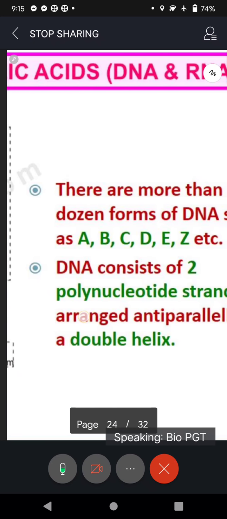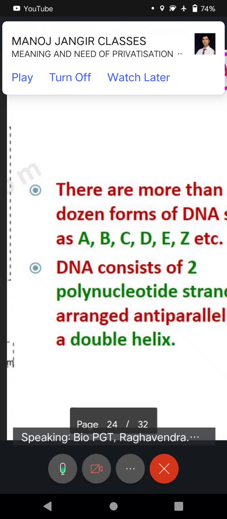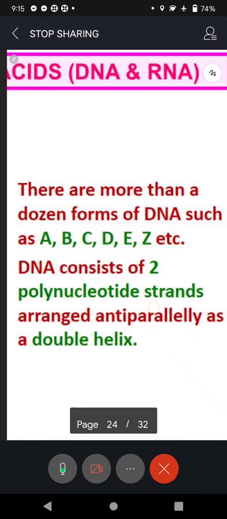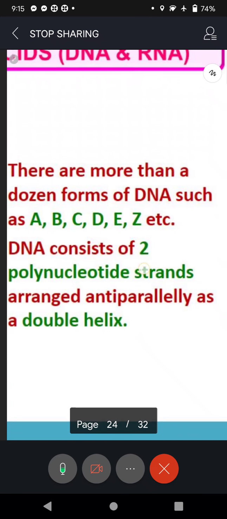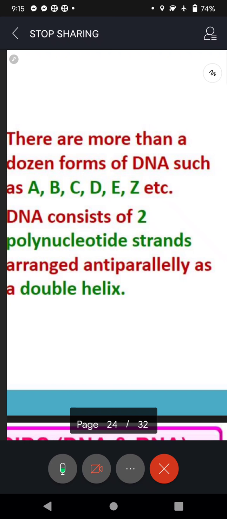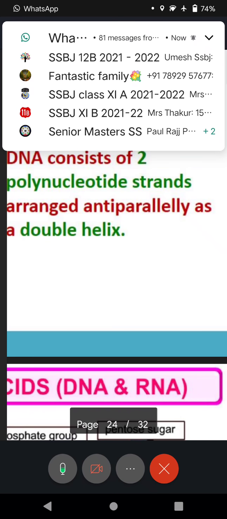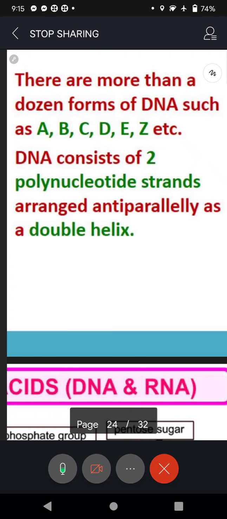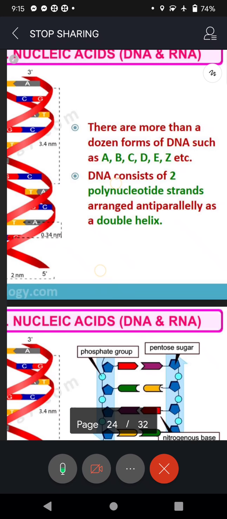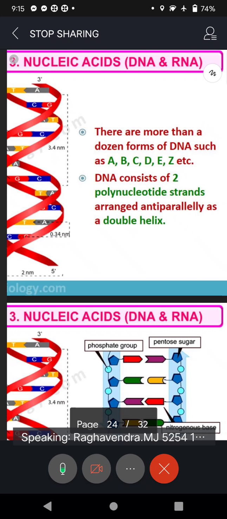Which is more evolved, sir, DNA or RNA? Both are important. DNA is our secret. It is having genes in it. And because of the genes we are getting proteins. And because of the proteins we are expressing all the characters that we are expressing. RNA is responsible for formation of proteins. Without RNA, no proteins will be formed in our body. So, both are important. Understood? But more evolved is DNA.